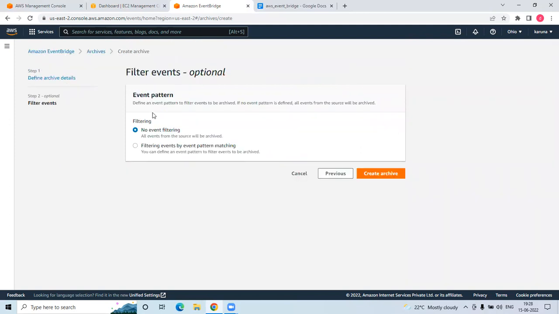So you can filter. Okay, let's say what is event pattern. Event pattern is to filter the events to be archived. It defines what type of events you want to be archived. If no pattern is specified, then the source will be archived, whatever all the events.